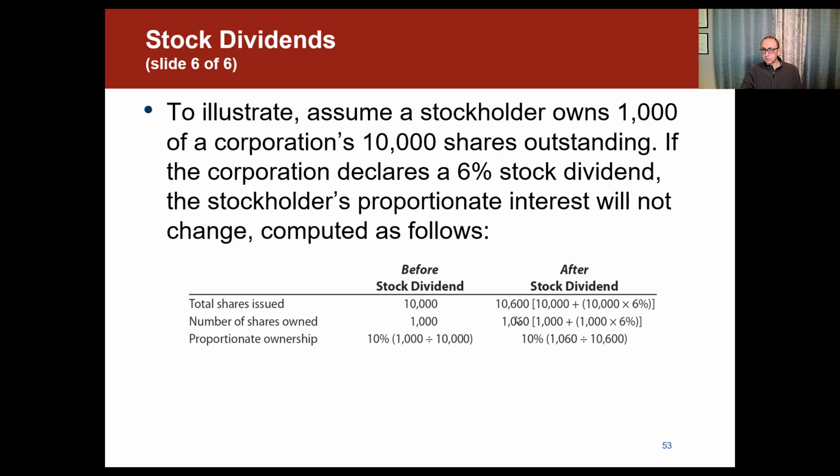After the stock dividend, now the total shares issued are 10,600. And I also received a 6% stock dividend, so now I own 1,060. If we divide the 1,060 by the 10,600, it's still 10%. So as I told you, it's still the same pie. We just moved part of the equity from one side to another. But my ownership is still 10%. Nothing changed. And I didn't receive any cash. Let me stop here. In the next video, we're going to be talking about stock split.